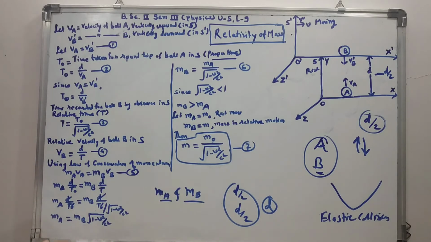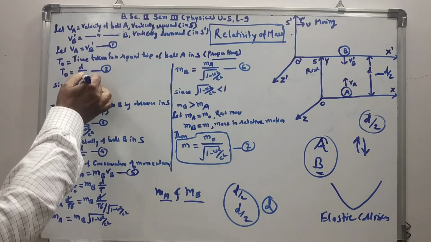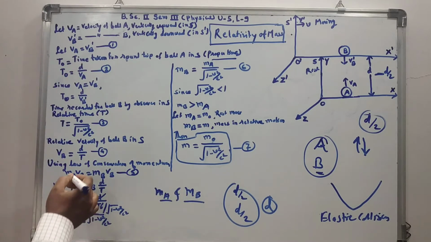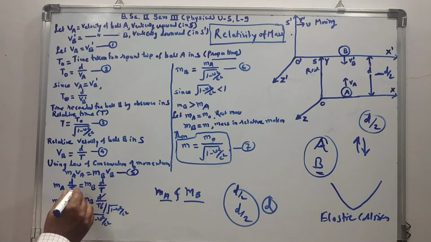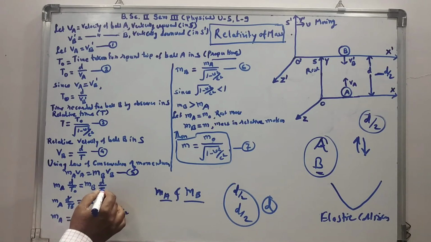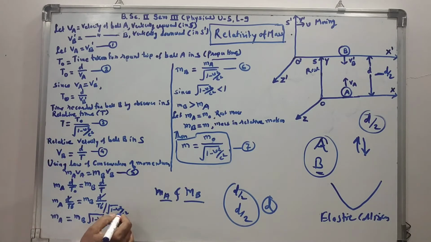Now, substituting the values of VA and VB here. From this equation, VA equal to d by t0, and from equation 4, the value of VB is d by t. So MA into d by t0 equal to MB into d by t. But this t equal to t0 upon under root of 1 minus v square by c square.